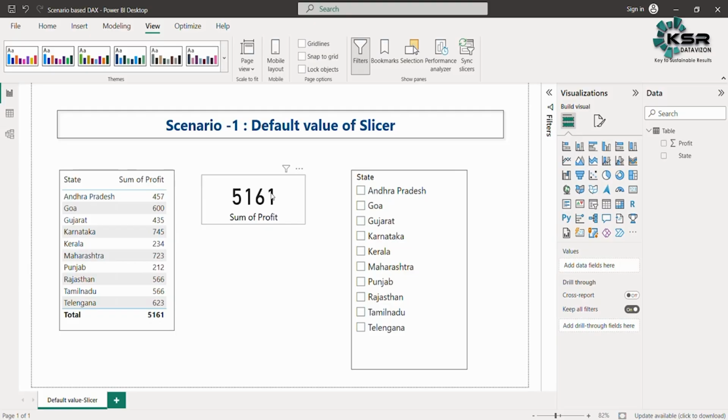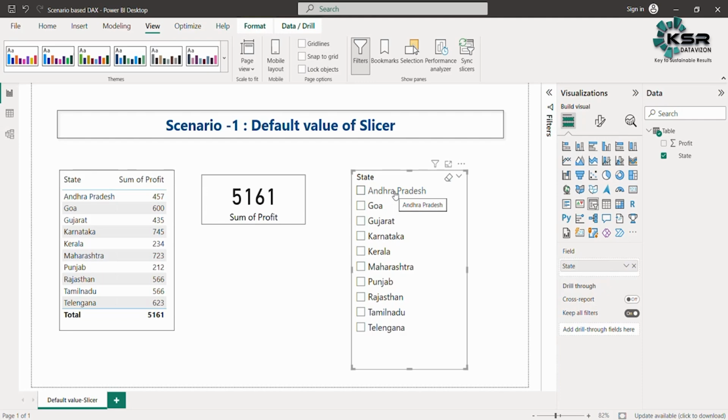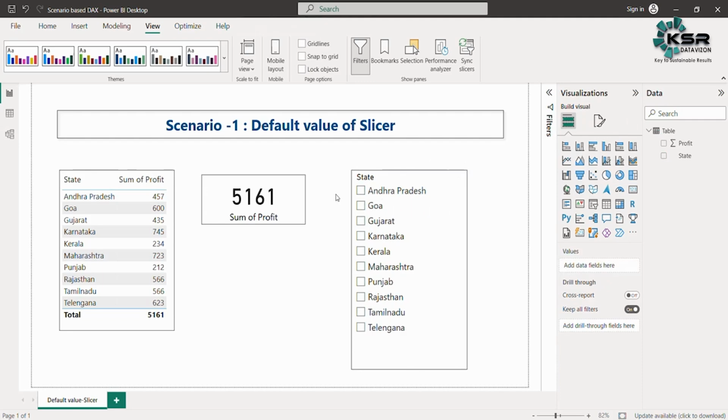But before that, let me tell you what I have placed on this particular page. I have taken a table just to cross verify the data, that is state and profit. Then I have taken a card. I have added the profit to this card, which shows the total profit, and then I have taken a slicer so that I can filter the values based on the selection. Now, if no one is selecting anything in this slicer, then it should display the value of Maharashtra. So that is what our scenario is.